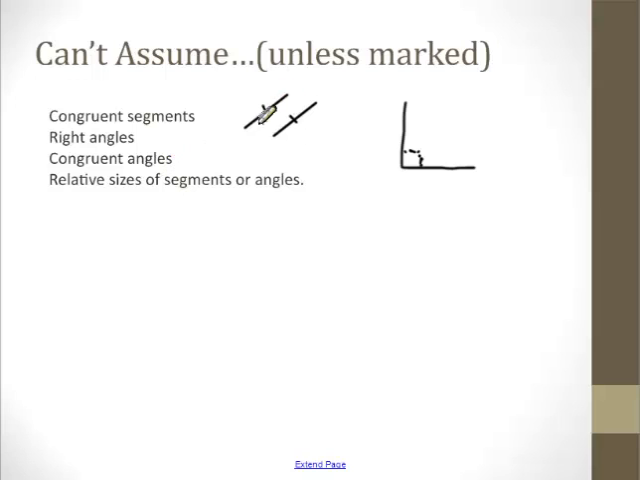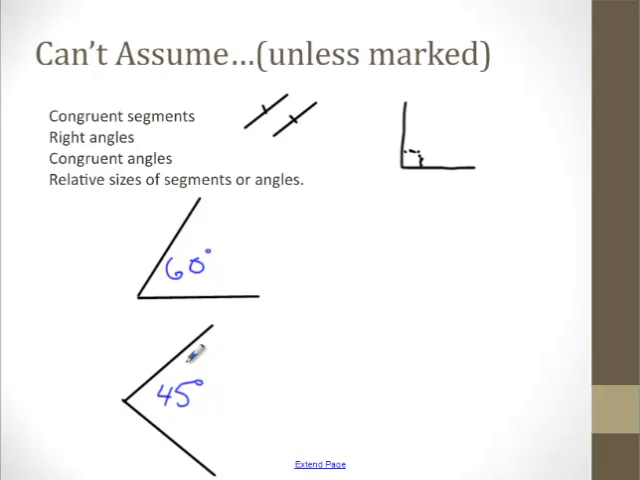Congruent angles, same idea. I could copy an angle. I could make an angle a duplicate, but I can't call it congruent unless I actually see a mark or a statement that says it's congruent. And then relative sizes of segments or angles. You can't say one angle is bigger than the other. Even if I draw 2 angles like this, that one of them is clearly bigger, if I start labeling them now as, let's say this one's 60 degrees, but then I label this one as 45, although it's not drawn to scale, the label takes precedence over the scale.